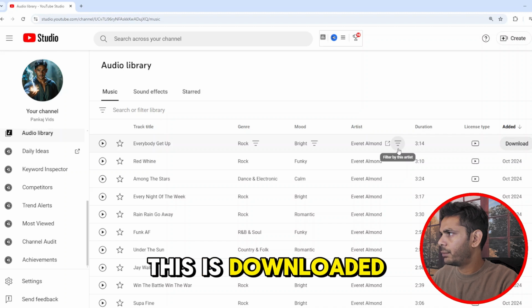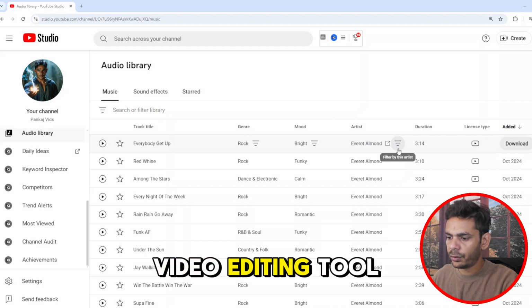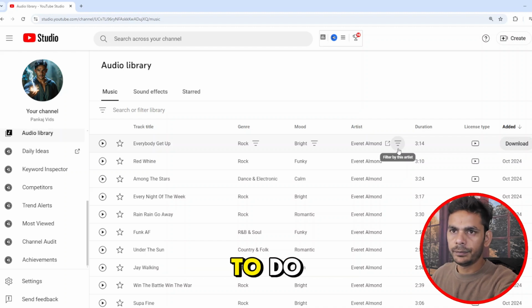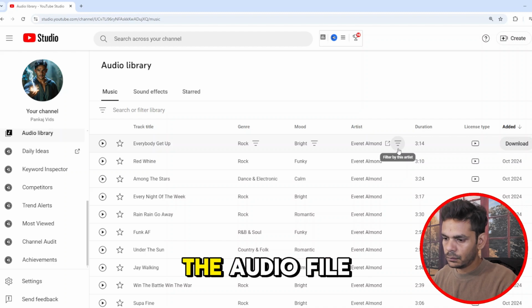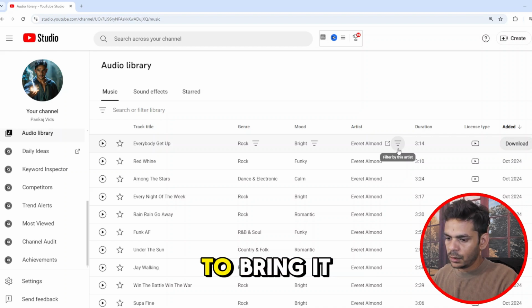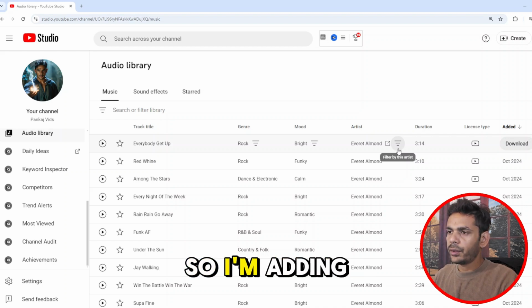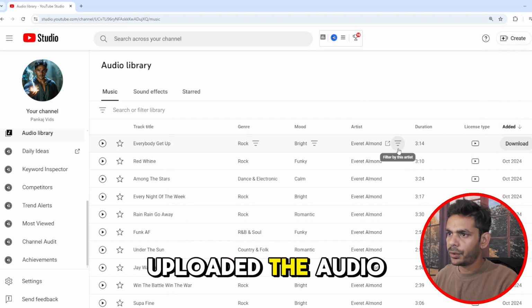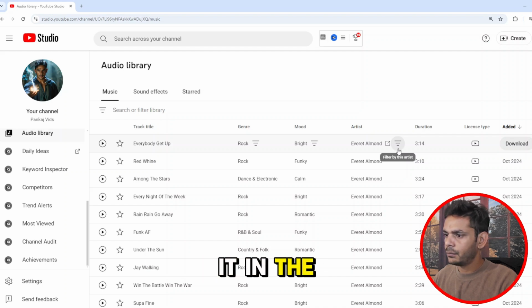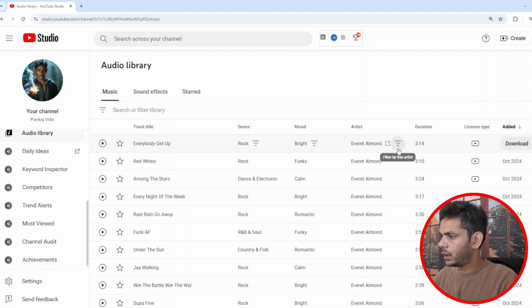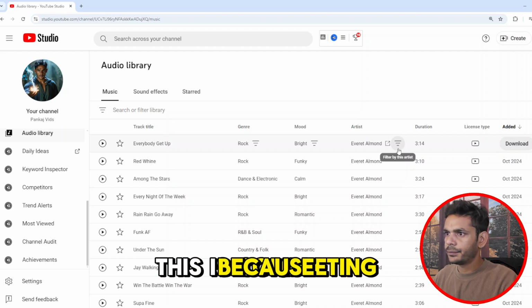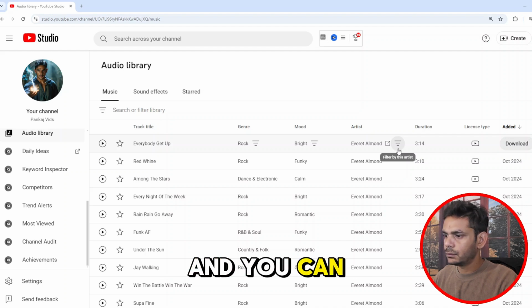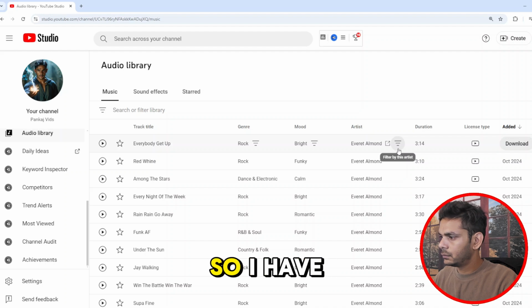This is downloaded. Let me bring it into our video editing tool. Once you upload that audio file in CapCut, you bring it to the timeline. So I am adding it here. Here you see I have uploaded the audio file and put it in the timeline. You have to make sure it covers the entire video length, and you can add as much as possible. I have added it here, and you can play it.